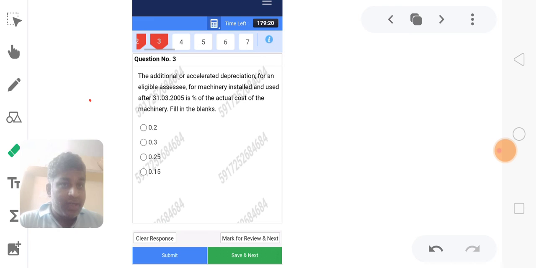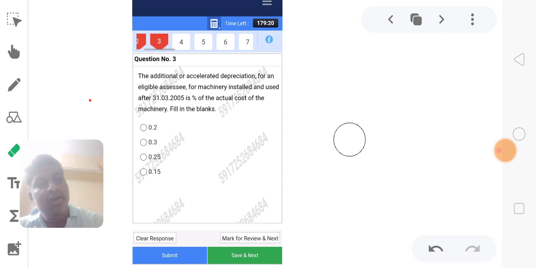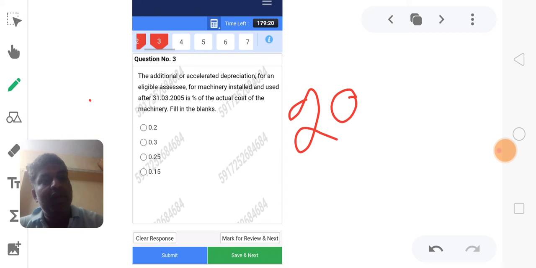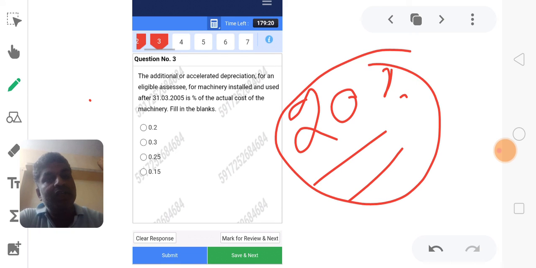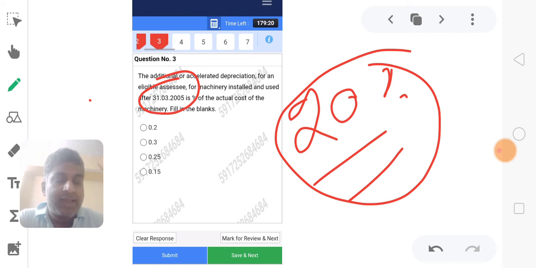This is question number 3. The additional or accelerated depreciation for an eligible assessee for machinery installed and used after 31st March 2005 is, of the actual cost, what percentage? It is 0.20, so we multiply by 100 and get 20%.